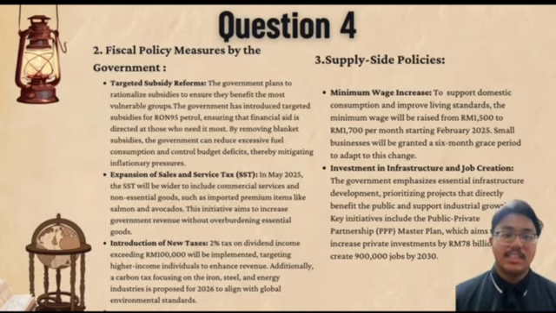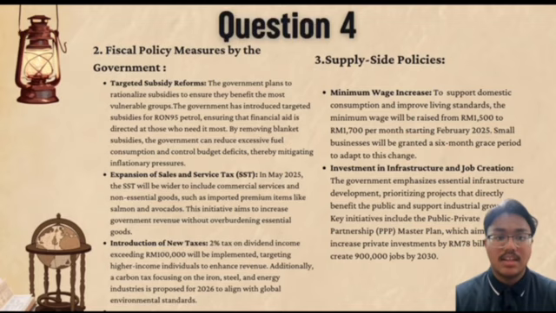Second, fiscal policy measures by the government. They focus on targeted subsidy reform. The government has plans to rationalize subsidies to ensure they benefit the most needed groups. The government has introduced a targeted subsidy for non-95 petrol, ensuring that financial aid is directed to those who need it the most. By removing blanket subsidies, the government can reduce excessive fuel consumption and counter budget deficits, thereby mitigating inflationary pressures.